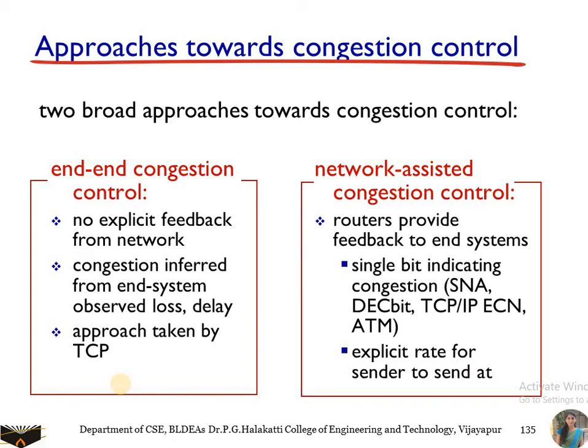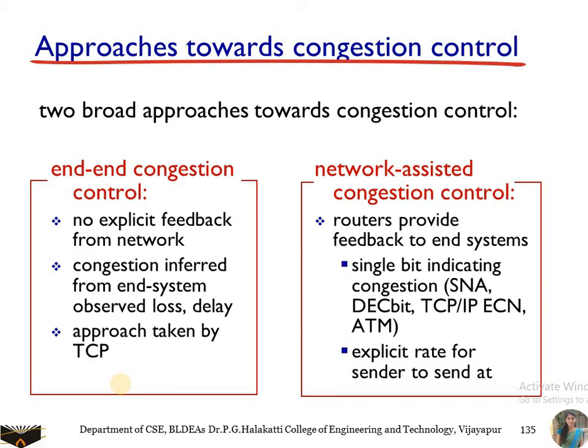So here it mainly deals with end systems. The sender and receiver are the end systems, and they both control the congestion in the network. The network does not provide any kind of feedback to the sender or the receiver regarding the congestion. So the congestion information comes from the end systems, from observed loss or delay.